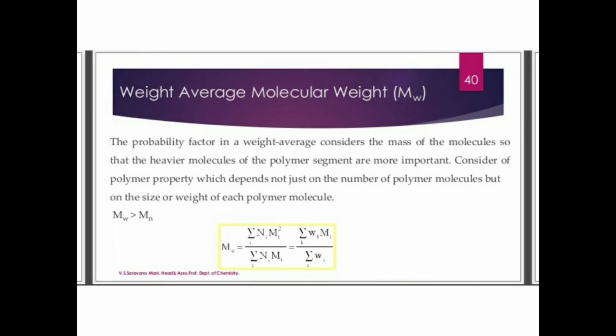Whereas weight average molecular weight, it is the probability factor in a weight average that considers the mass of the molecule, so that the heavier molecules of the polymer segment are more important. Right?